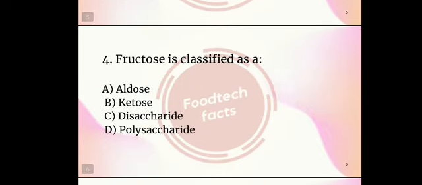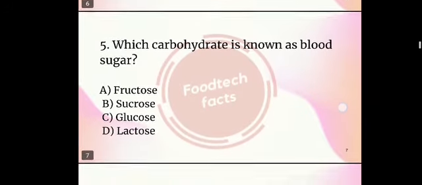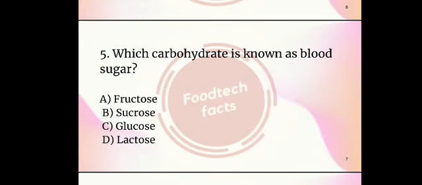Fourth question. Fructose is classified as a. Options aldose, ketose, disaccharide and polysaccharide. So the right answer is ketose. Fifth question. Which carbohydrate is known as blood sugar? Options are fructose, sucrose, glucose and lactose. So among this, the right answer is glucose. Option C, glucose.